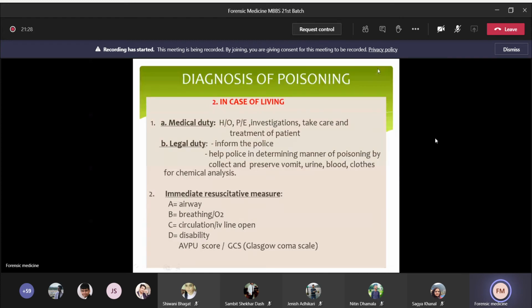So C stands for circulation. So you have to open the IV line, and then you have to give the IV fluids. And D stands for disability or